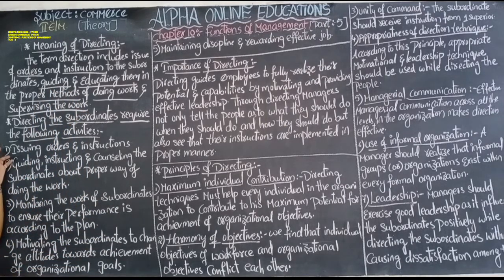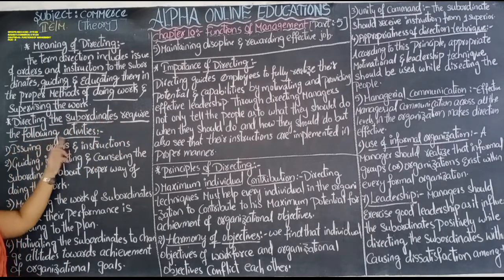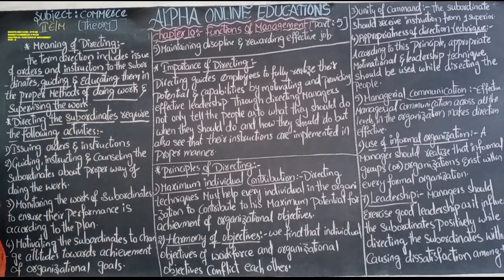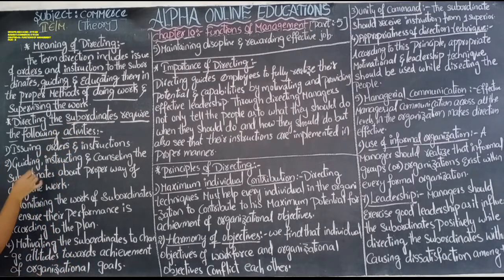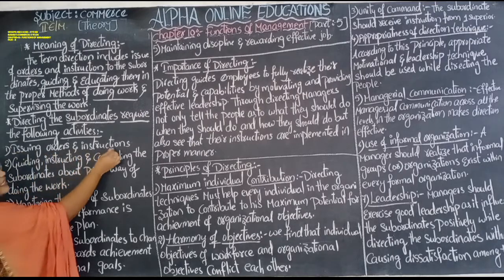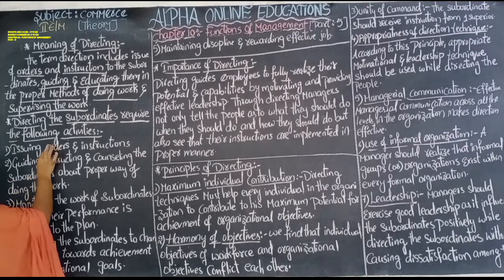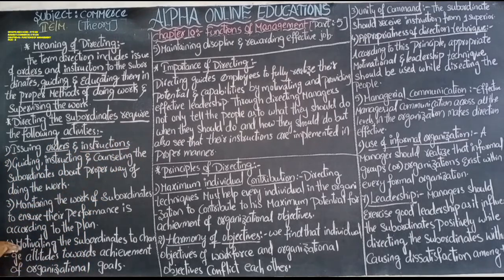Let us move on to the activities required in directing the subordinates. While the superiors or management are directing the subordinates, the following activities are required. Let us see what these are. Issuing orders and instructions: first, what does the superior or management have to do? They have to issue orders or instructions. That is the first step.